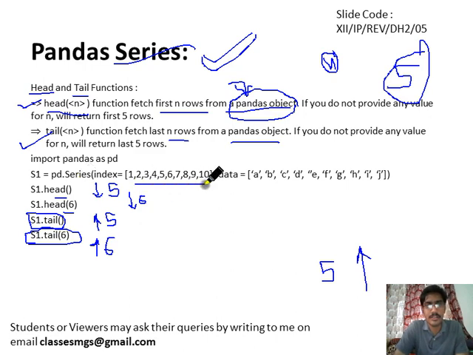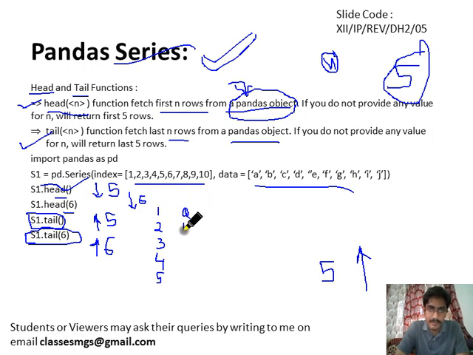Like this is the series object. So what will be the output of s1.head? The output of s1.head will be the index 1, 2, 3, 4, 5, and then as this is the data series object, the data will come in front of these 1, 2, 3, 4.